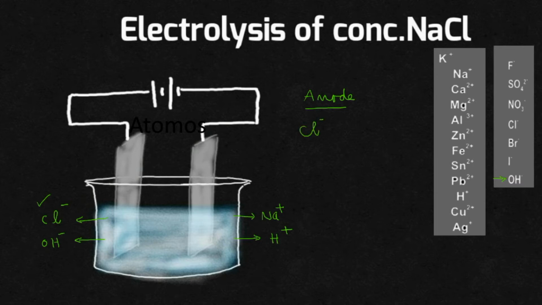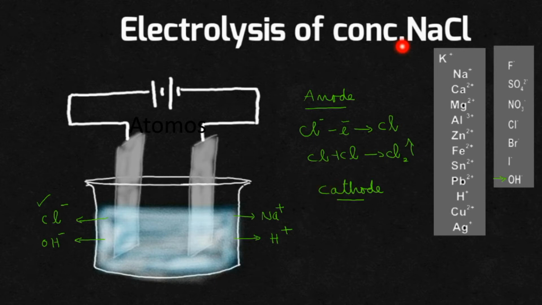It will be moving towards the anode. It will be giving away one electron and will be getting converted into chlorine atom. Chlorine atoms will be combining together to form chlorine gas. So what will be the reaction taking place at the cathode?